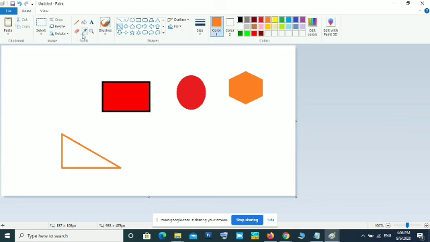Where you click with this color picker, that color will become the foreground color. So you can use the same color to fill other shapes or draw in other areas. If you don't know which color you used, you can use this tool, click on that area, and that color will become the foreground color.